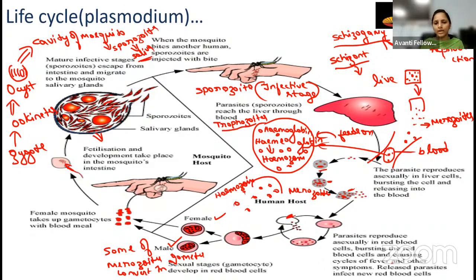So then what will it do next? Same thing. Now it will bite another normal person. Then again it is going to cause malaria, right? Yes. So this is how the Plasmodium life cycle is. Okay, do you have any confusion, student, here?